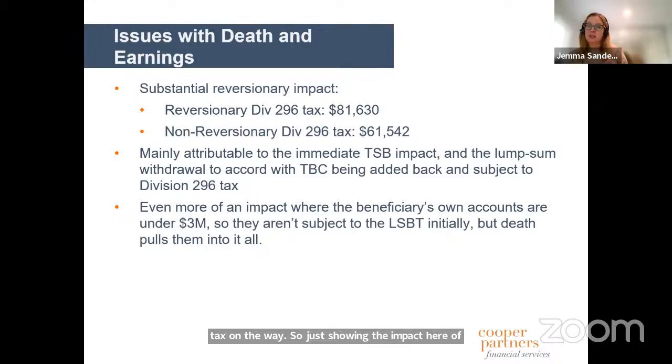and how that interacts with a life event. The other consideration is in the situation where, with the reversionary or not, one member of the couple or both of them are under 3 million, and then it reverts all of a sudden, they fall within these provisions, which may not be ideal either.